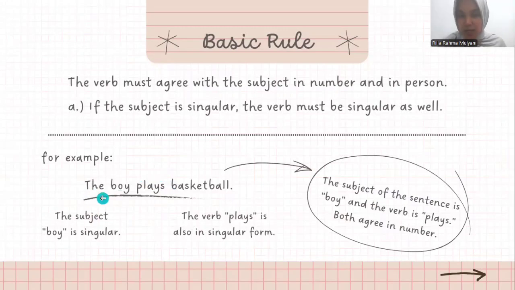The boy is singular and the verb plays is also singular, so they agree in number and the sentence is correct. Easy tip for me: in the present tense, a singular subject usually needs a verb ending in s or es. You can see in the verb play, adding s. This is the present tense.